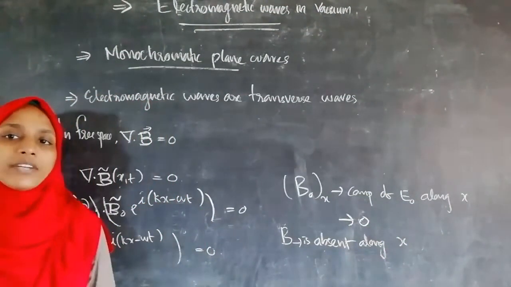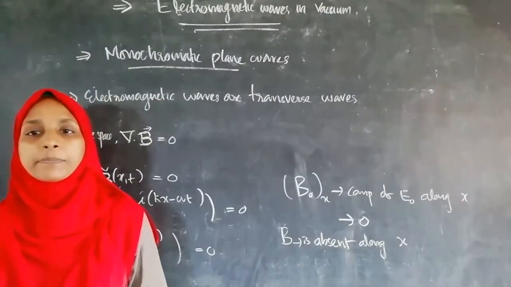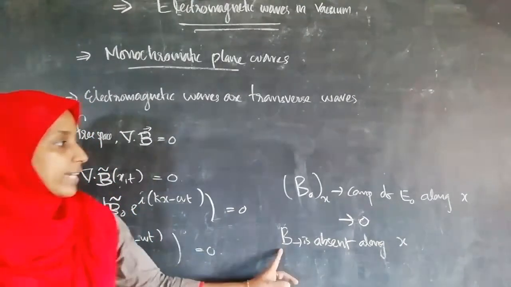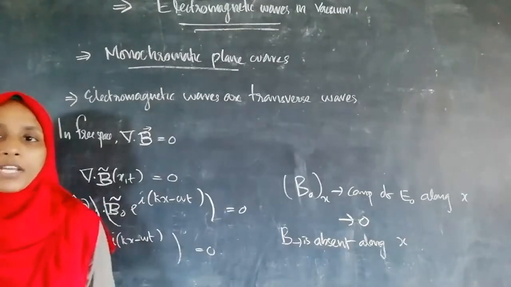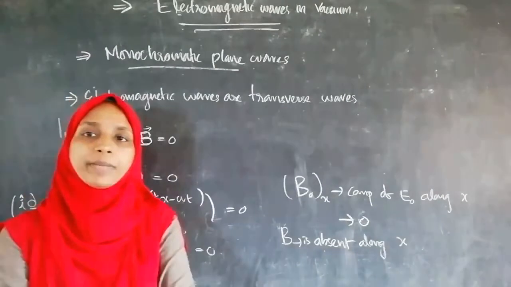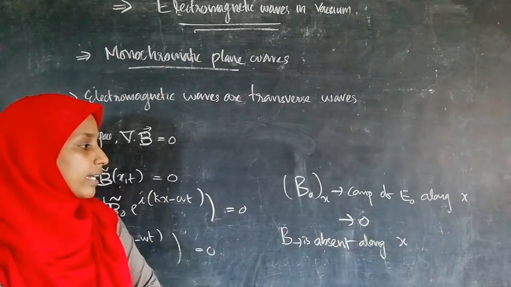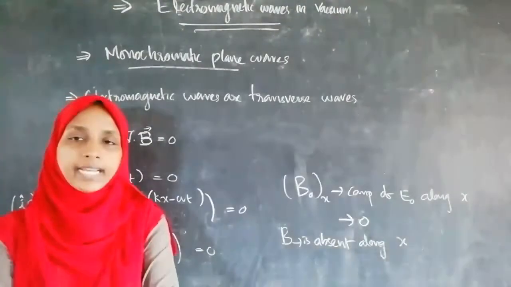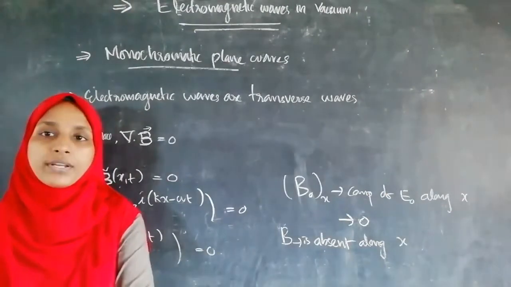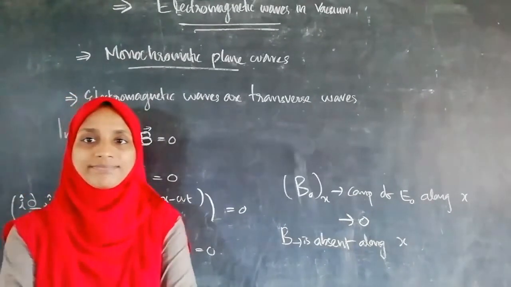In consolidation, we can say that the electric field vector and the magnetic field vector are absent along the direction of propagation of a wave, and the electric field vector and magnetic field vector are perpendicular to each other. From this, we can conclude that electromagnetic waves are transverse in nature. So we can say that the wave is propagating along a particular direction, and the electric field and magnetic field components are perpendicular to the direction of propagation and mutually perpendicular to each other.